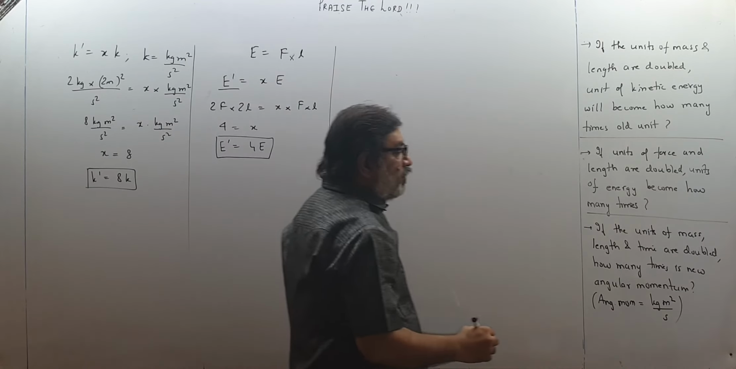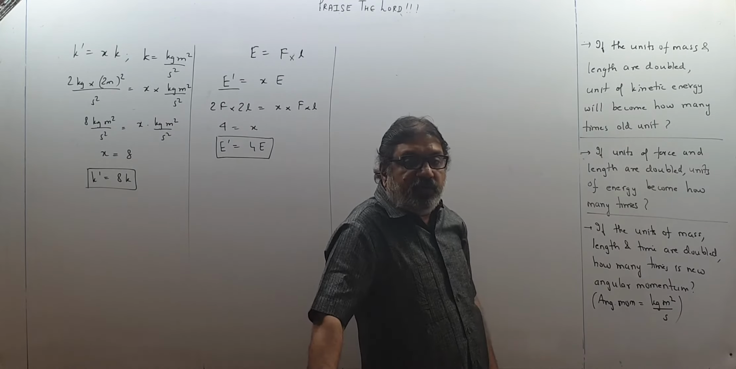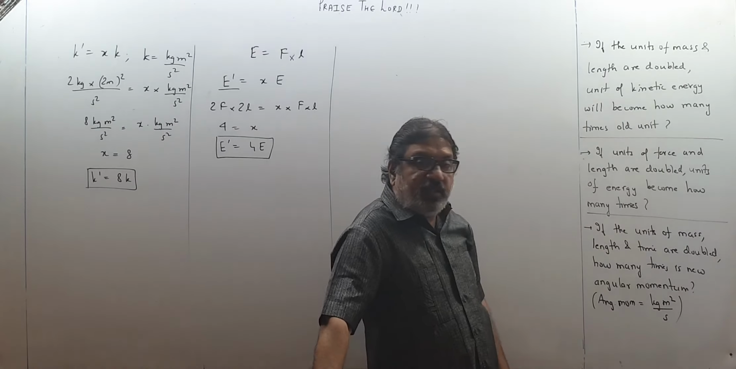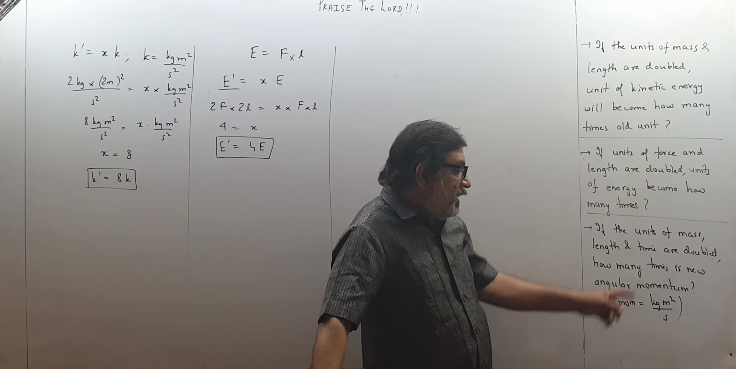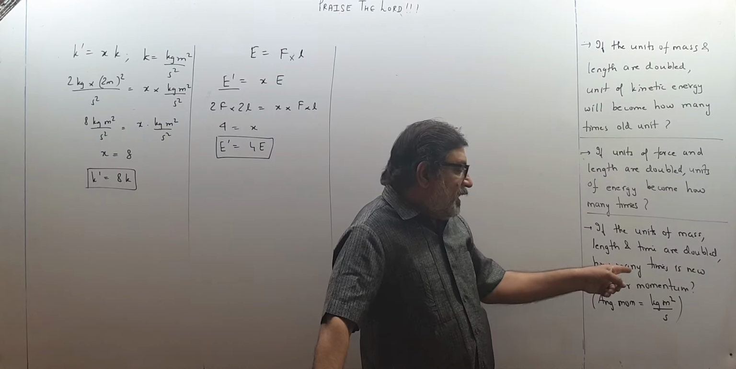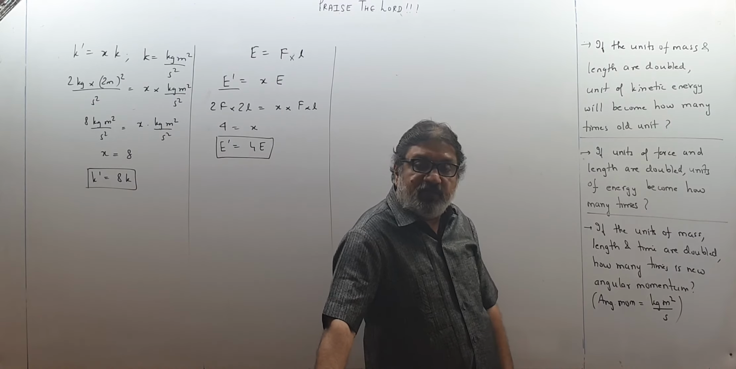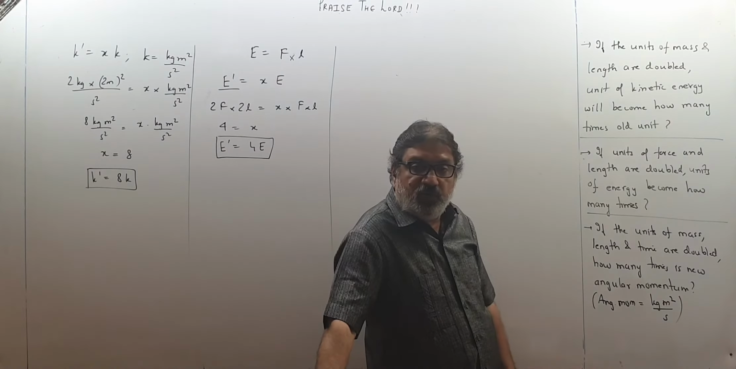Again, if the units of mass, length and time are doubled, instead of 1 kg now it is 2 kg, instead of 1 meter it is 2 meter, instead of 1 second now it is 2 second in the new system. How many times is the new angular momentum? Now, because you don't know what angular momentum is, children, the units are already given to you.